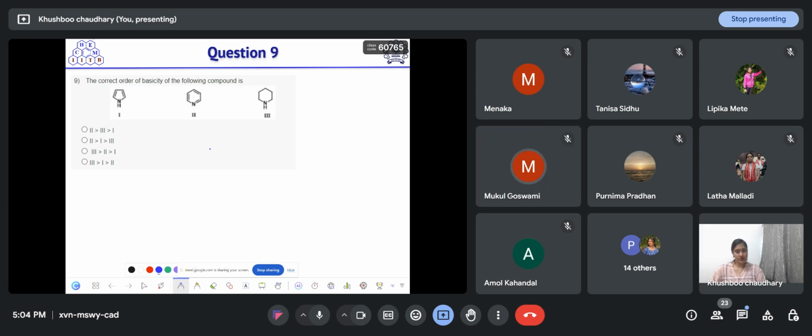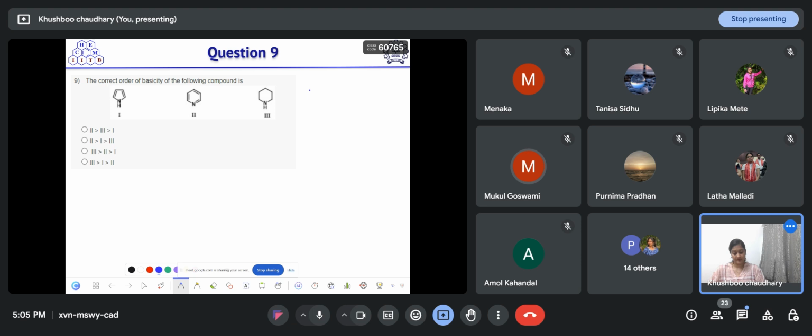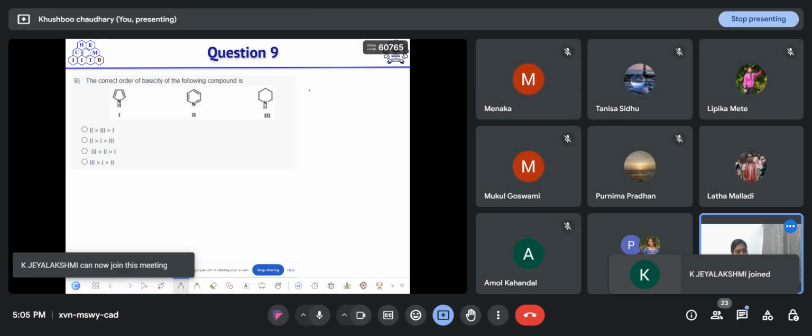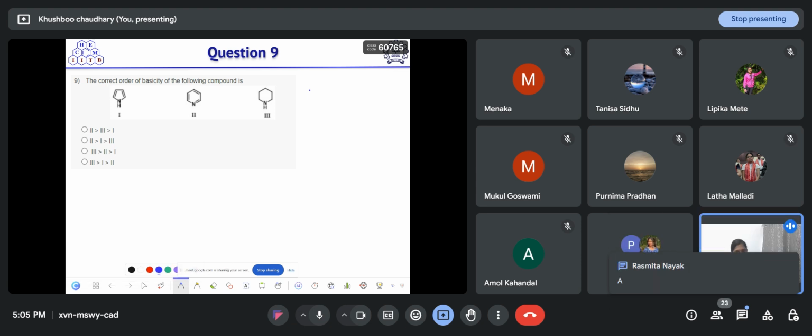Option A. Okay, Mukul is saying option A. A, ma'am. Okay, Lata is saying option A. Shmita is saying option A. Option B, ma'am.